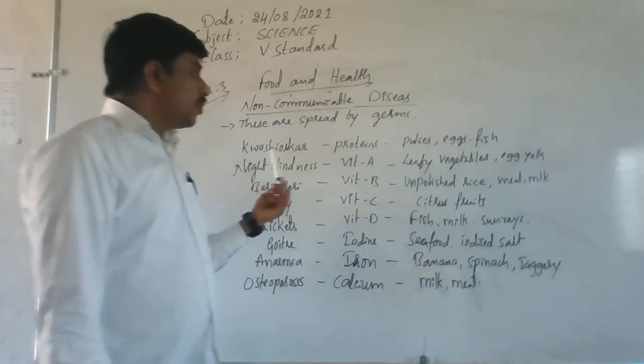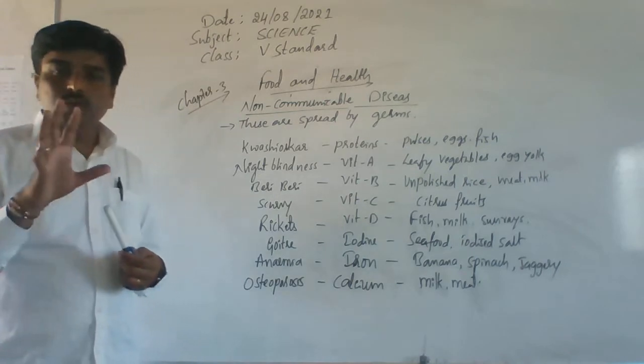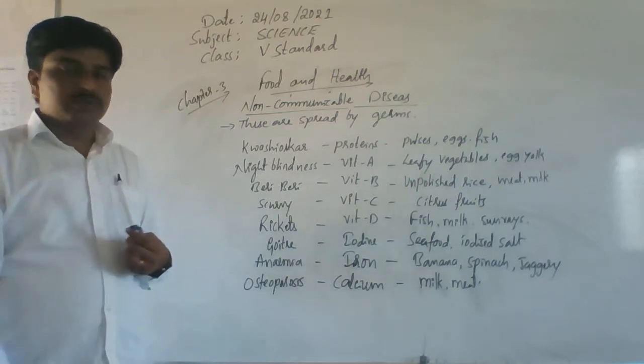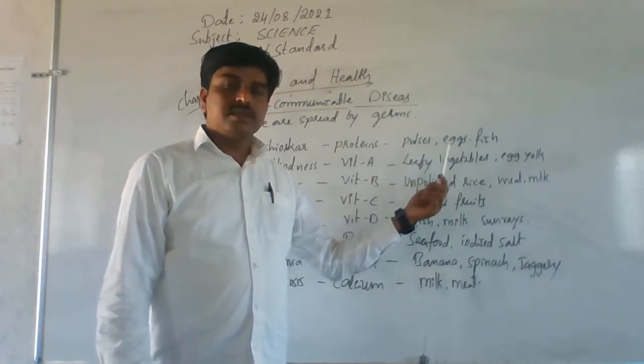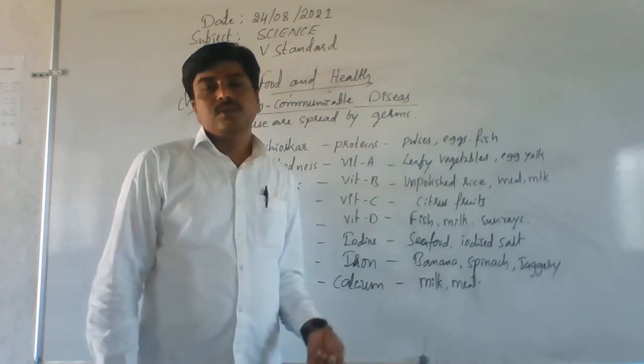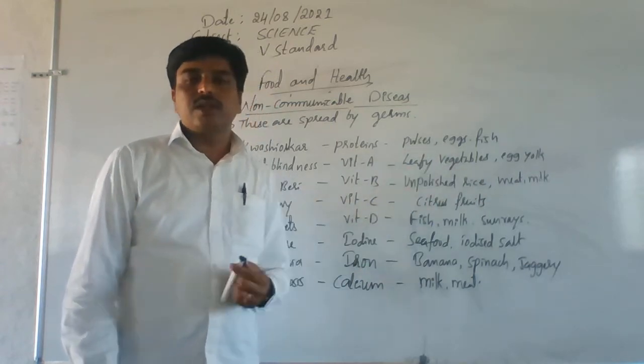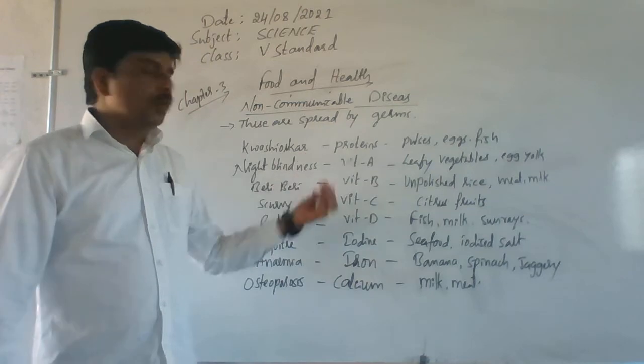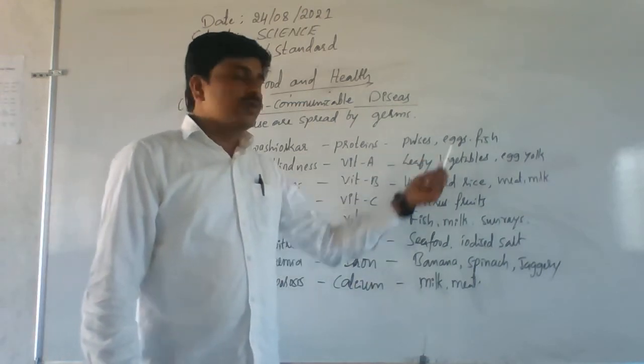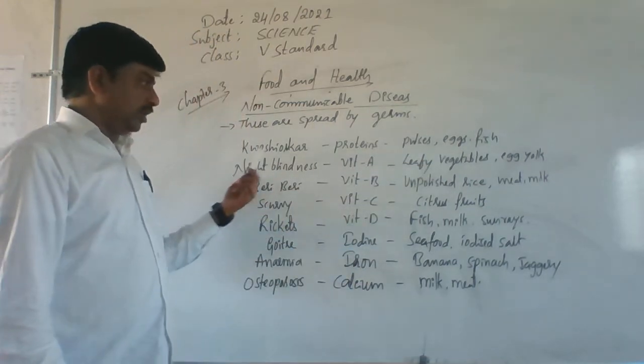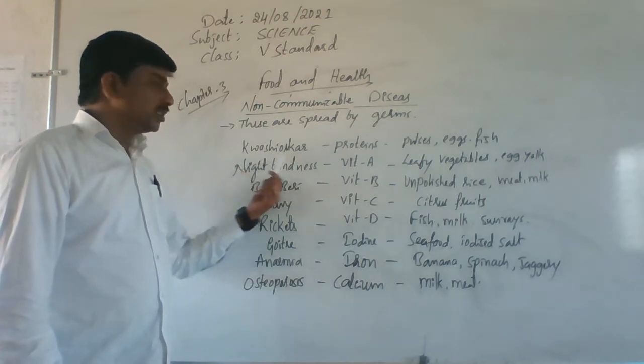Understand? So to avoid this disease, you must take protein rich food, that is pulses, eggs and fish. These three food sources are very rich in proteins. So these protein sources can avoid kwashiorkor disease.